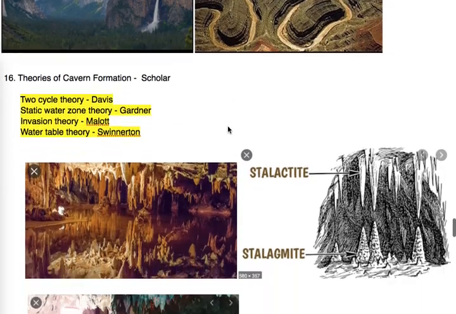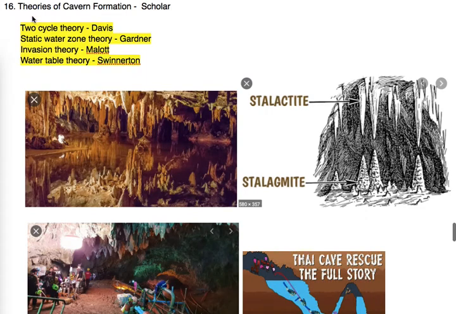Now moving to the next topic, about theories of cavern formation by different scholars. Two-cycle theory is given by Davis. Static water zone theory by Gardner. Invasion theory, Malott. Water table theory by Swinnerton.